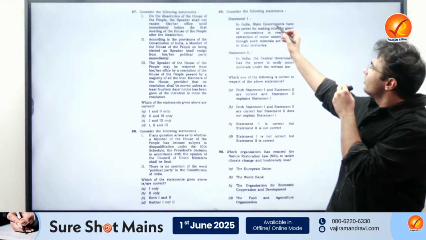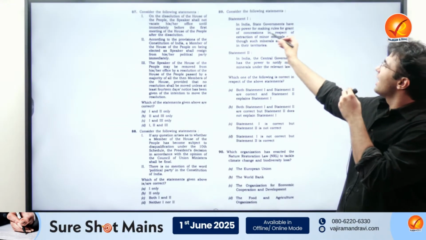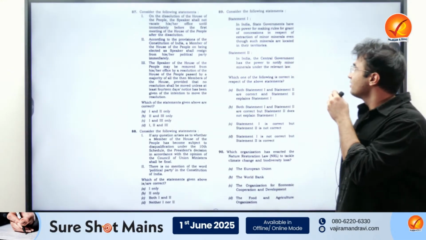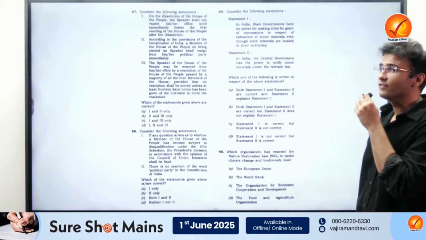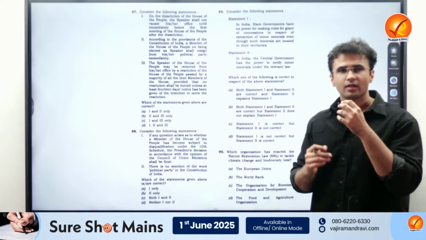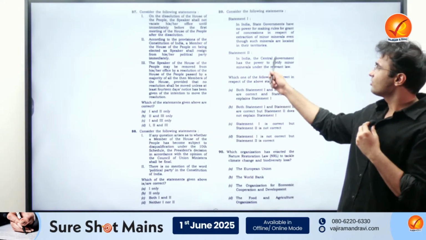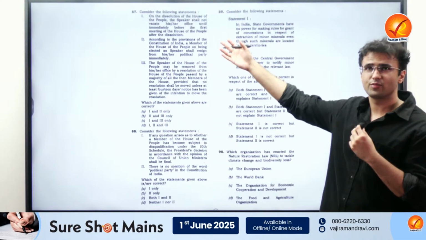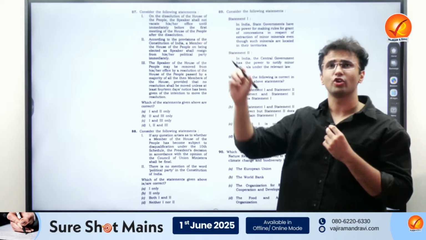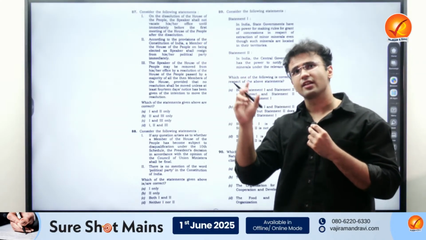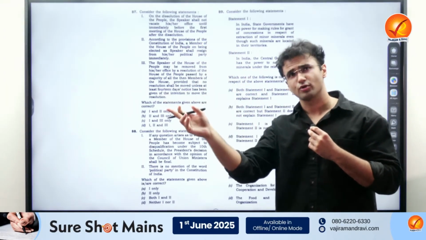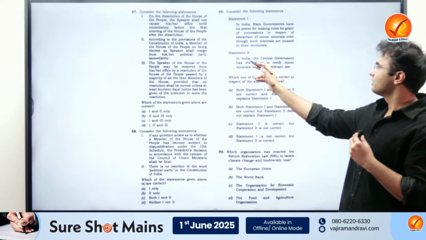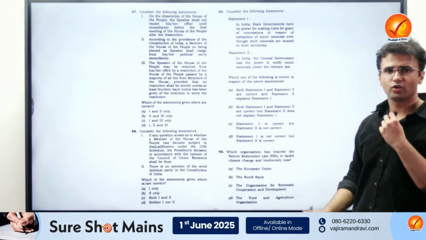This question: the state governments have no power for making rules for grants of concessions in respect of extraction of minor minerals, even though such minerals are located in their territories. This statement is incorrect because minor minerals are a state subject. There was also a recent Supreme Court judgment on royalty, on whether the states are given the power to tax also, which was quite in the news. So this statement will be correct, and here you can easily get to the answer, right?